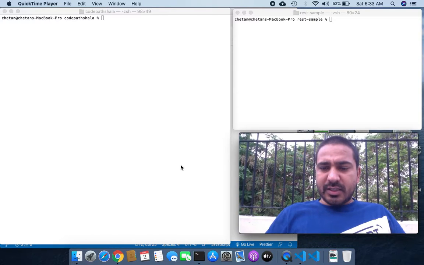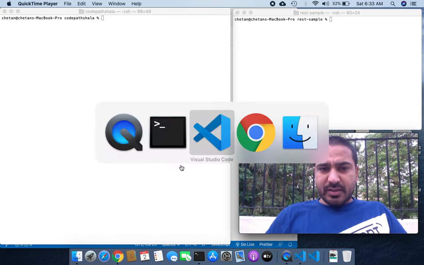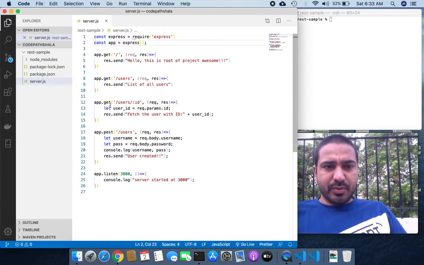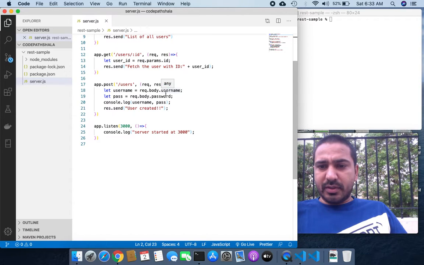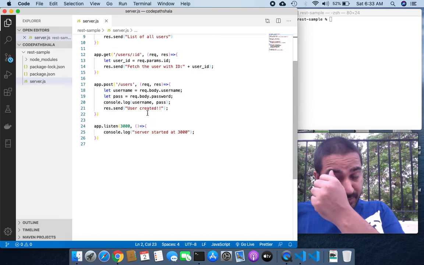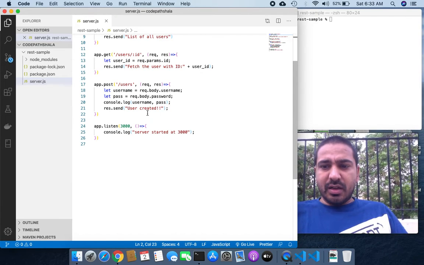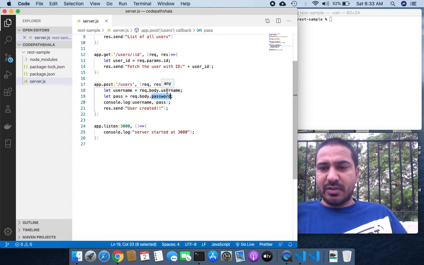We are doing Express REST APIs right now. Yesterday we were writing the POST API to get the body, or you can say the JSON, of username and password and trying to pass it here. Yesterday we were unable to parse the values of the keys against username and password.